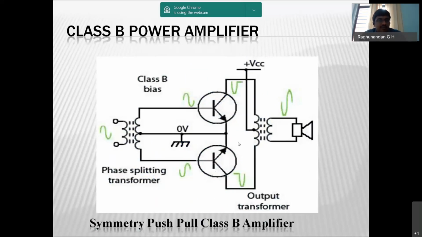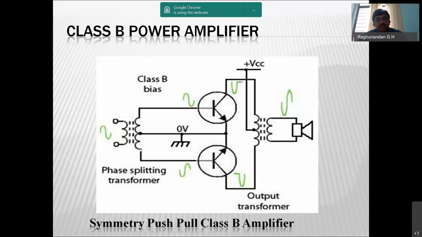In the class B power amplifier, we have two types: the symmetry push-pull class B amplifier and the complementary symmetry push-pull amplifier. Symmetry push-pull amplifier means we use either both NPN or both PNP transistors, and we also use two transformers, one at the beginning and the other at the secondary side. The first is known as a phase splitting transformer, and the other is known as a coupling transformer.